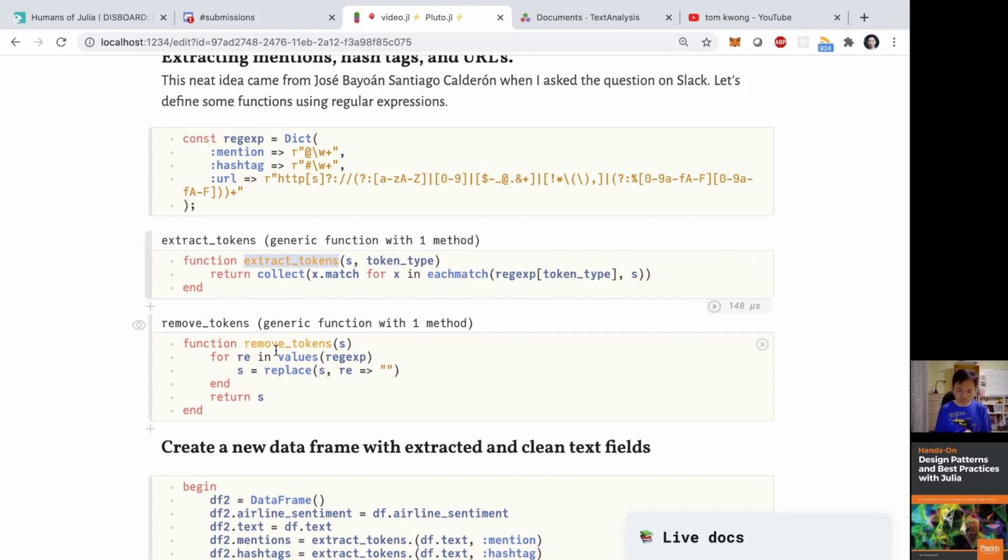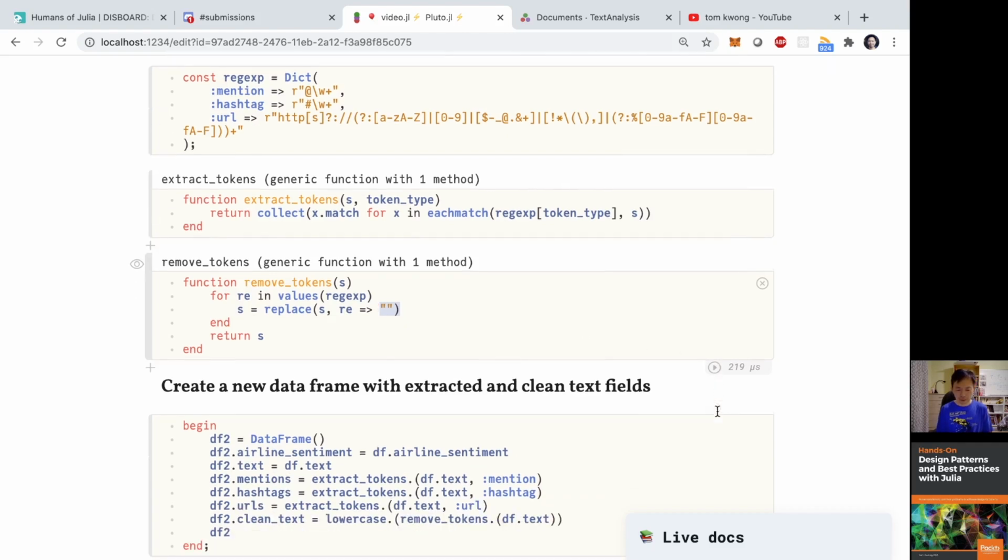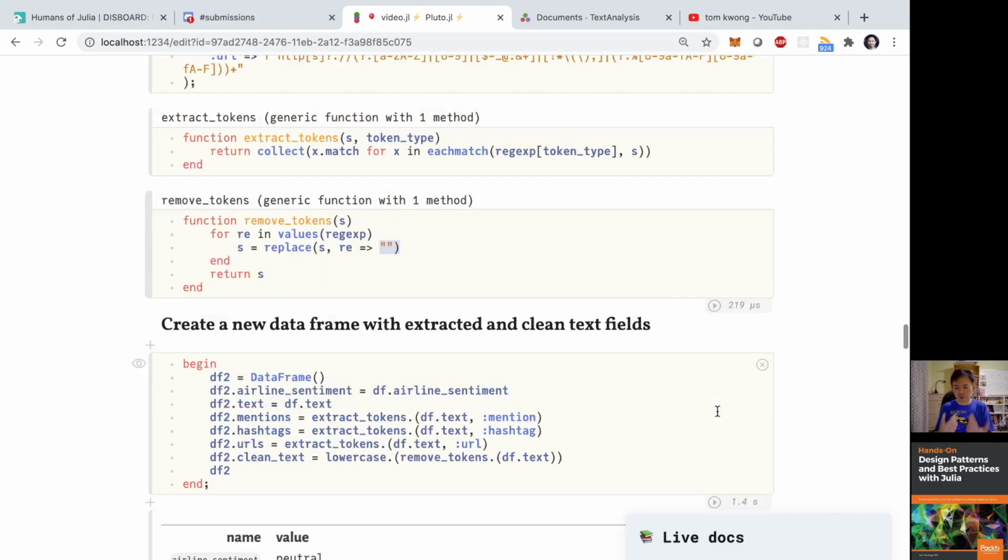And the remove token function will take a string, and then it will go through all the regular expressions that we set up related to mentions and hashtags and URLs, and just replace them with an empty string, right? So this effectively will remove any mentions and any hashtags and any URLs from the string. So now with these extra tools, I can create a brand new data frame.